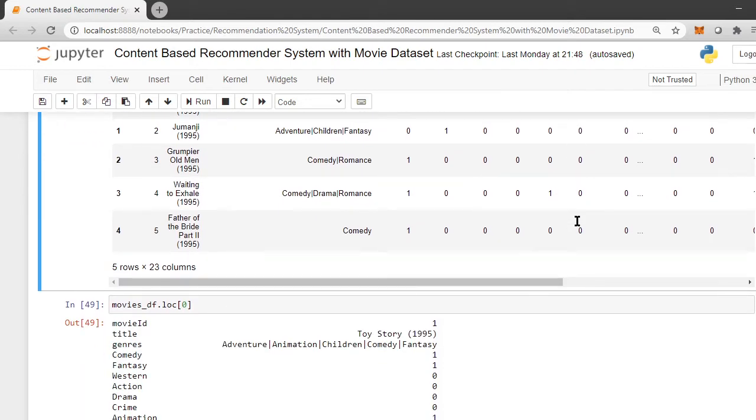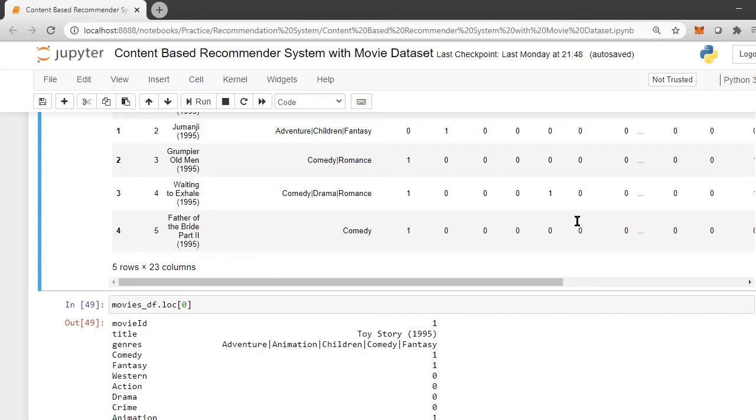Now the first part is complete, where we have prepared the data. Now we are going to jump to the part where we build a recommender system. Since we are making a content based recommender system, our target here is to come up with the similarity between content, that is, similarity between movies.